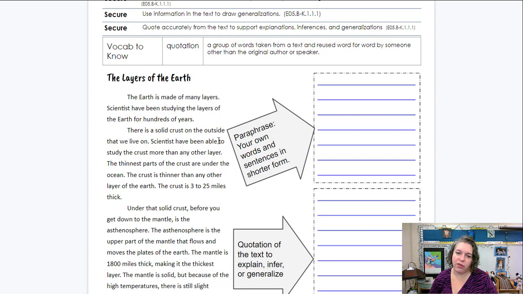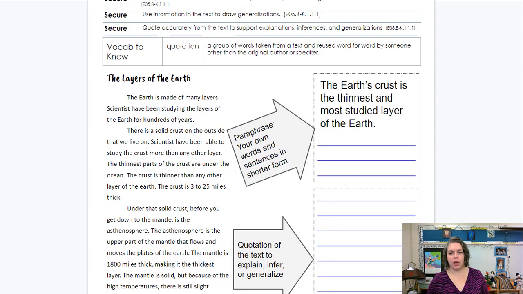So if we wanted to paraphrase what's here about the crust in our own words, we could put it over here. So when I put it into my own words, this whole paragraph, I could say the earth's crust is the thinnest and most studied layer of the earth. So I'm taking that whole paragraph and just putting it into one sentence, not taking the words directly, but taking the important part from the paragraph.